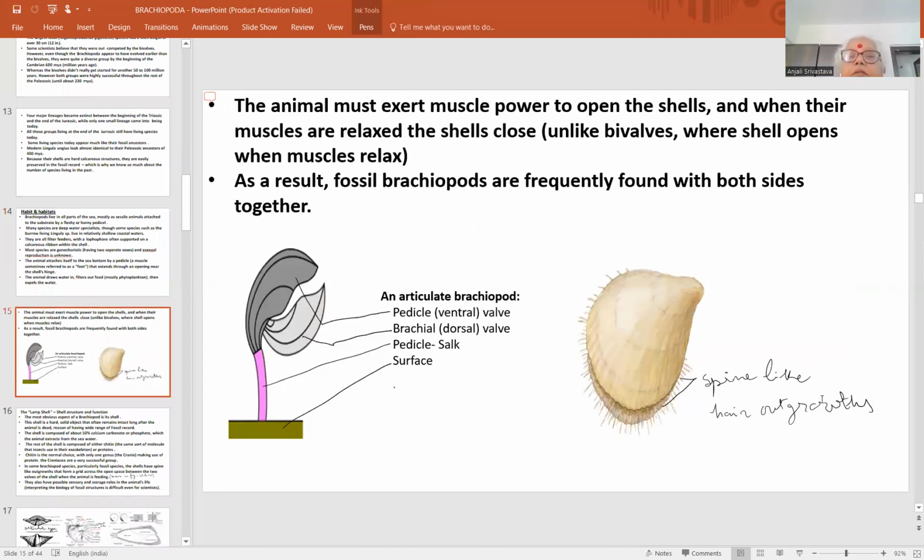The animal must exert muscle power to open the shell, and when the muscles are relaxed, the shell closes. Unlike bivalves, the shell opens when the muscles relax.